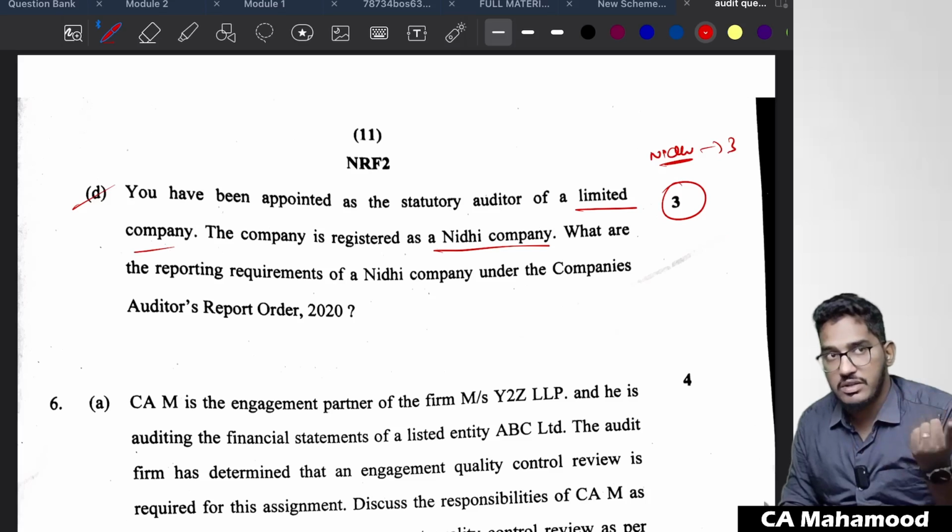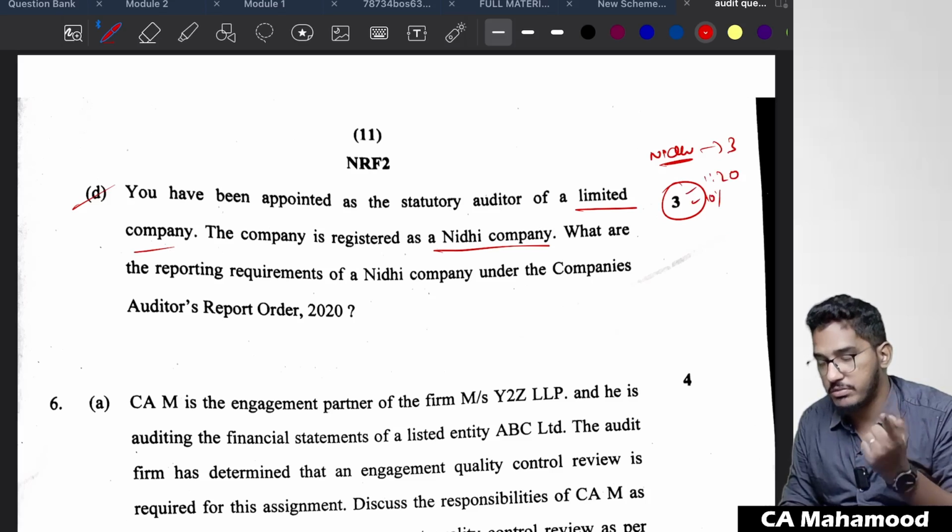3 points will be there. Whether the company is maintaining net owned funds to deposit ratio of 1:20. Whether they have followed the Nidhi guidelines of depositing 10% in the unencumbered term deposits.